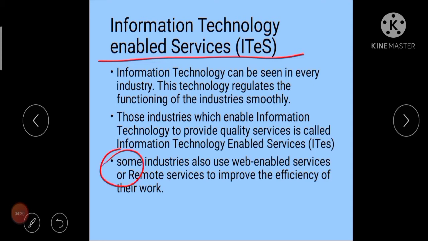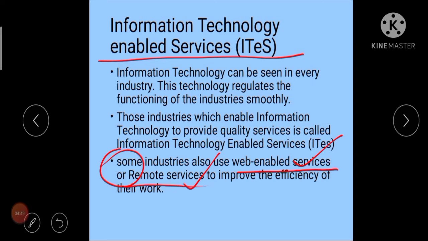Some industries also use web enabled services or remote services to improve the efficiency of their work. Web enabled services means the services which are handled using the web or website, or you can say internet, and some services are delivered using remote services.